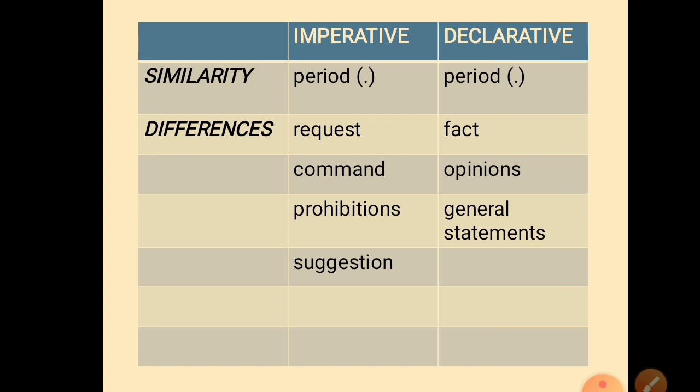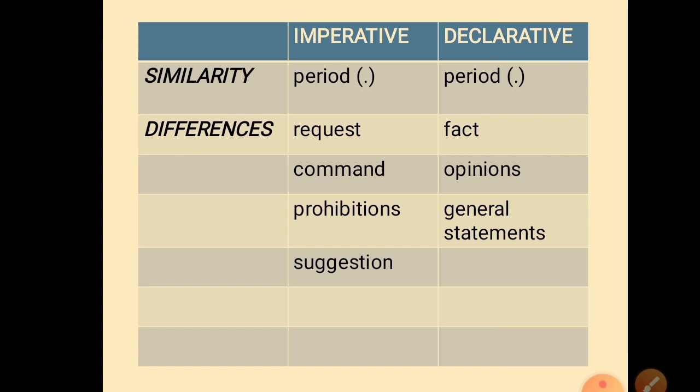When we say imperative, you are giving a request. Unlike declarative, the sentence is a fact. Imperative, the sentence is like a command. You are giving a command. Declarative, the sentence is an opinion. Imperative, the sentence is like a prohibition. So you are presenting a prohibition. Unlike the declarative, it's a general statement. And imperative, you are also giving a suggestion. So that is the difference between the two kinds of sentences.